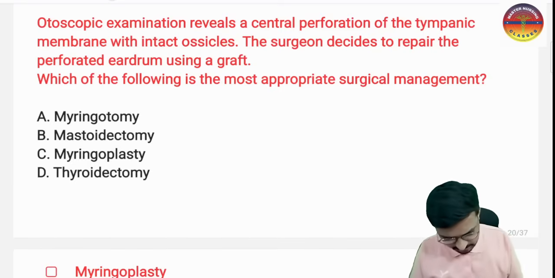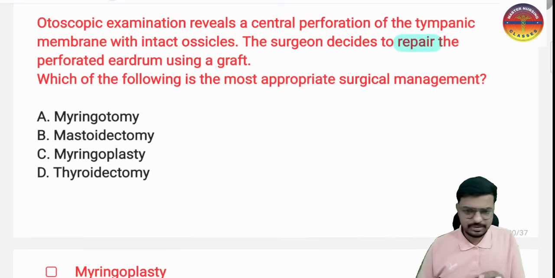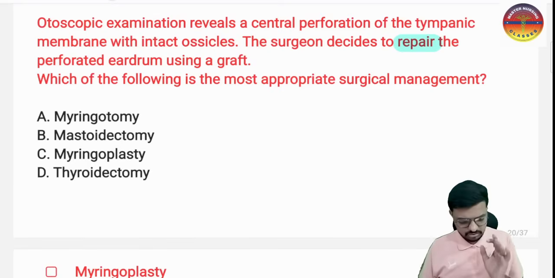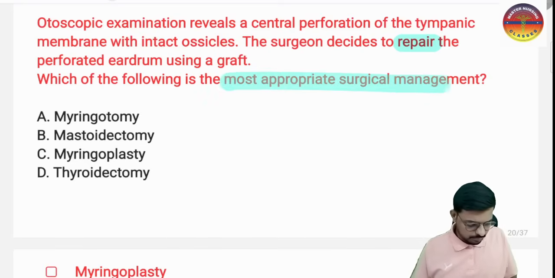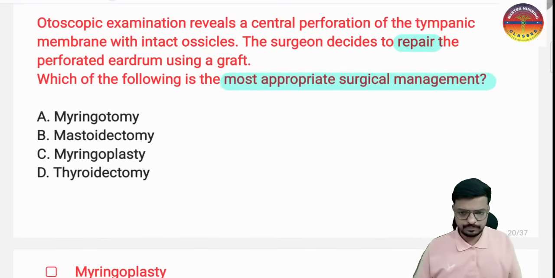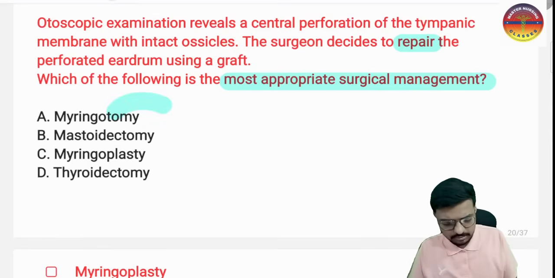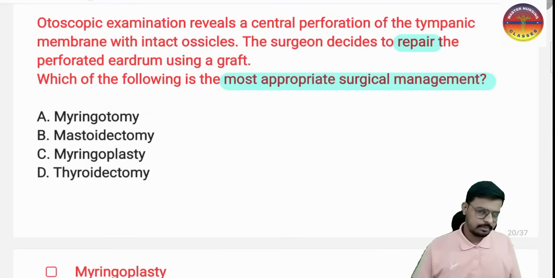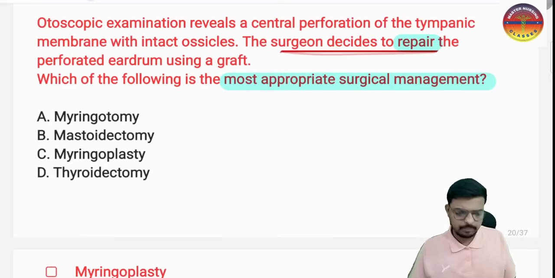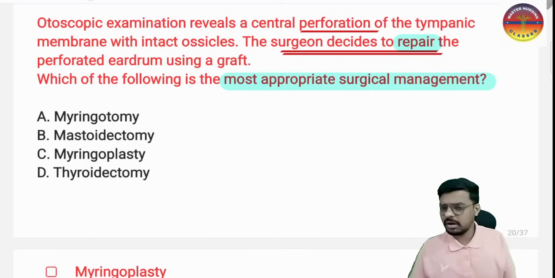This word is the game changer of this particular question, because in the options you will get two options which look similar, but they are not similar. Which of the following is the most appropriate surgical management he is going to do? Option A, myringotomy. Otomy means we are opening the tympanic membrane. But it is already perforated, and he is repairing it. So is option A correct?